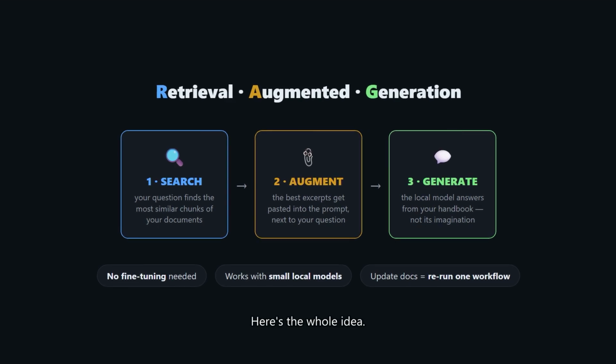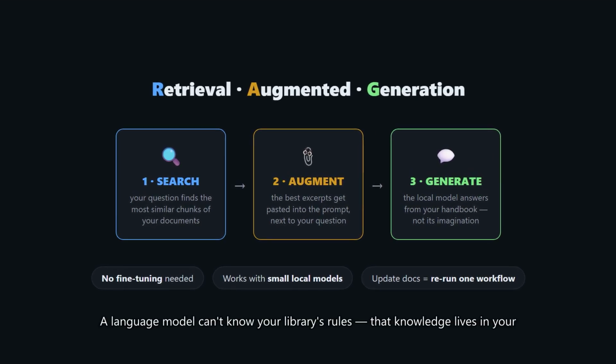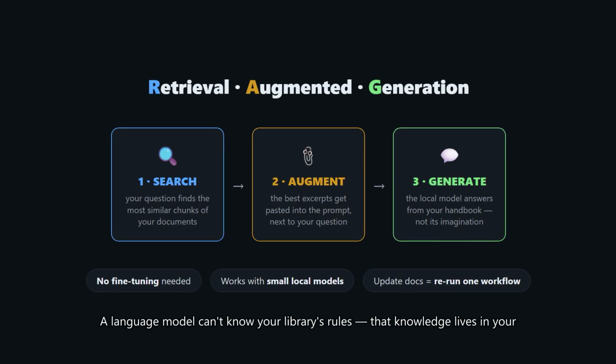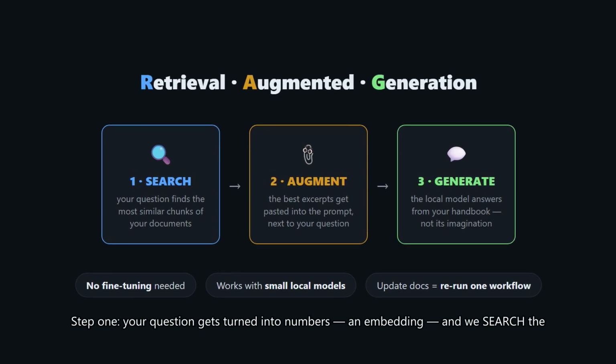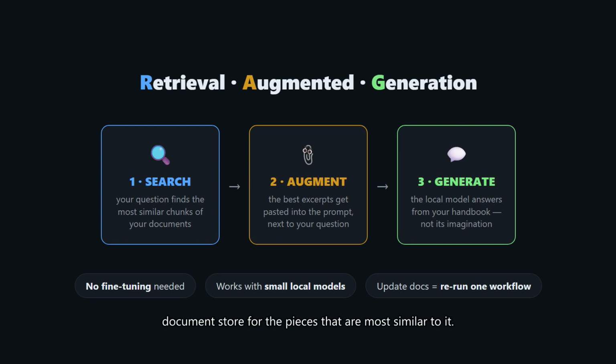Here's the whole idea. A language model can't know your library's rules. That knowledge lives in your documents. So we do 3 steps. Step 1. Your question gets turned into numbers, an embedding, and we search the document store for the pieces that are most similar to it. Step 2. The best matching excerpts get pasted into the prompt right next to your question. Step 3. The model writes the answer, but now it's reading from your handbook, not from its imagination.